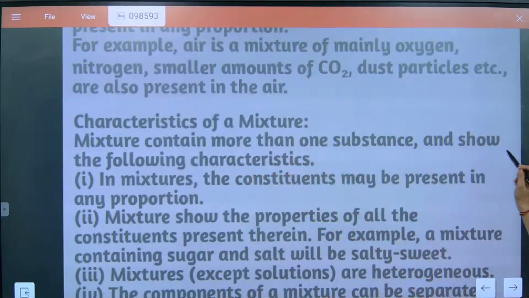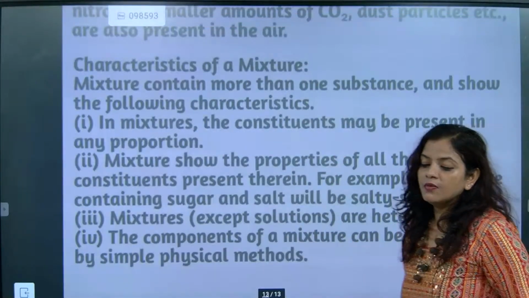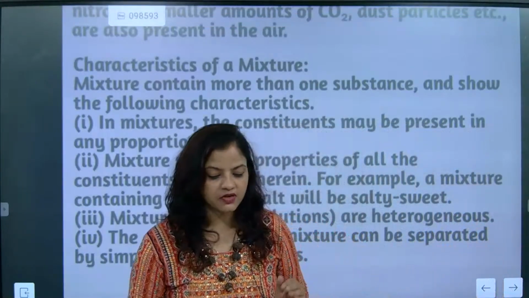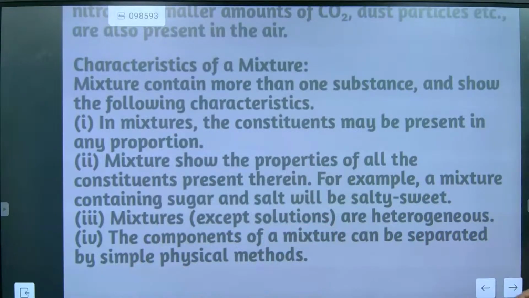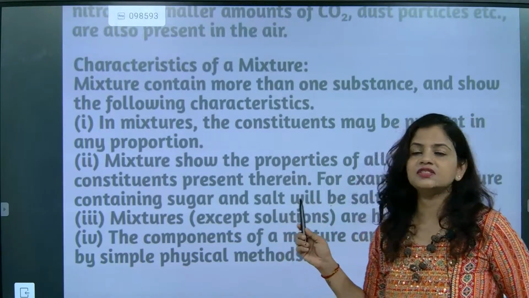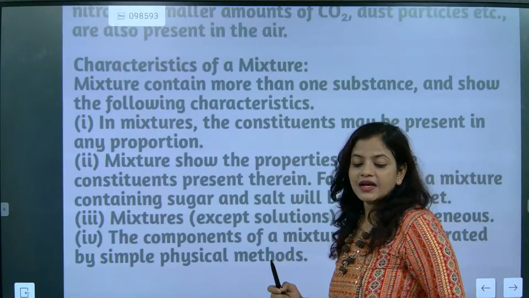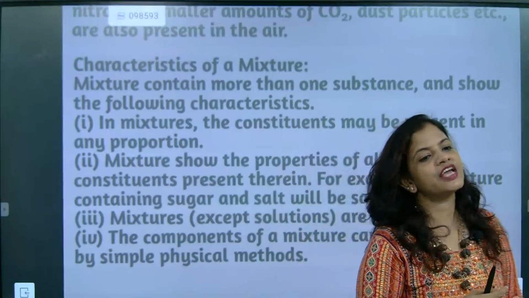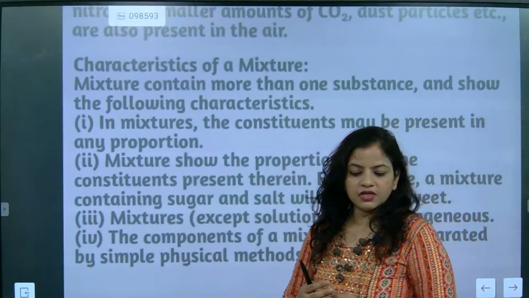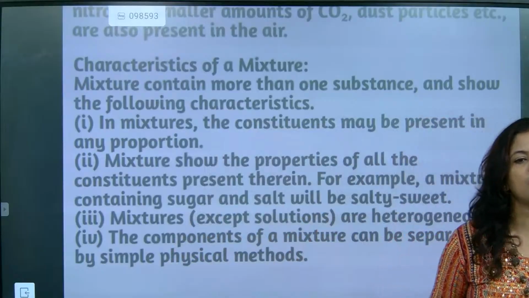Characteristics of mixture: they contain more than one substance and show the following characteristics. They are consisting of what? More than one substance. Understood? So in a mixture, the constituents may be present in any proportion. This is exactly one of the most important parts. The constituents can be present in any proportion. That's one of the qualities of a mixture.